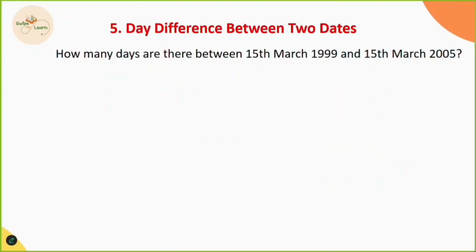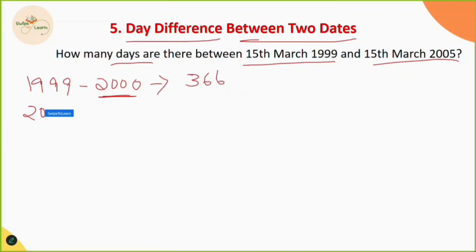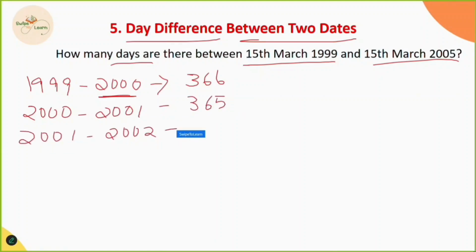Our last model is day difference between two dates. Want to count the exact number of days between two dates? How many days are there between 15th March 1999 and 15th March 2005? To calculate the number of days, we have to count the days year by year. From 15th March 1999 to 15th March 2000, how many days will there be? Since 2000 is a leap year, we'll have 366 days. Again, from 2000 to 2001, we'll have 365 days. From 2001 to 2002, we have 365 days. From 2002 to 2003, we have 365 days.